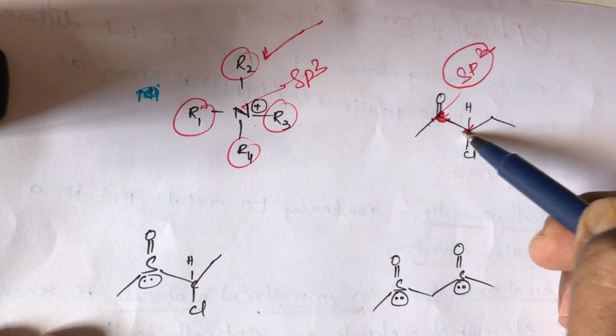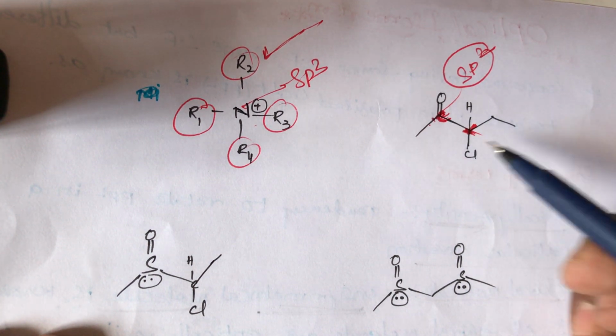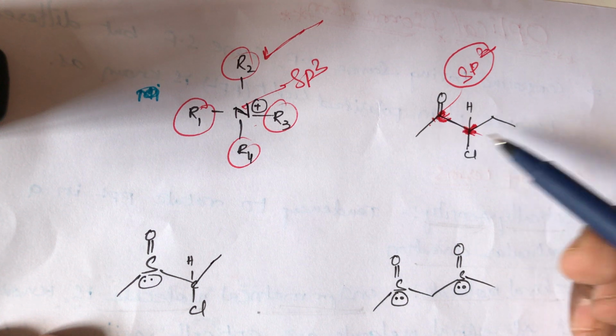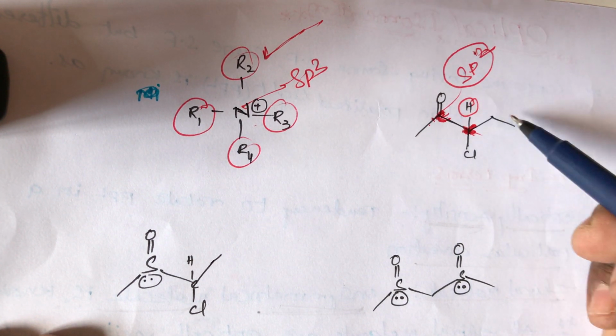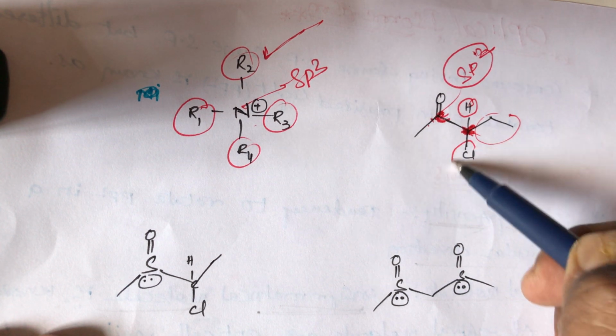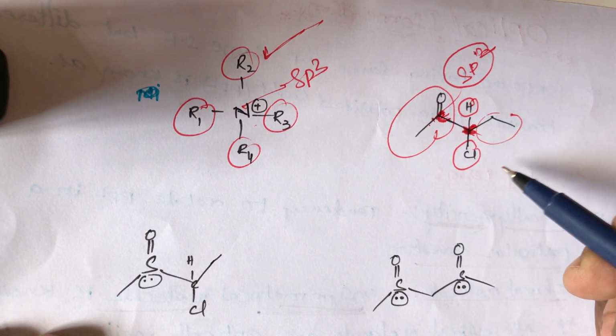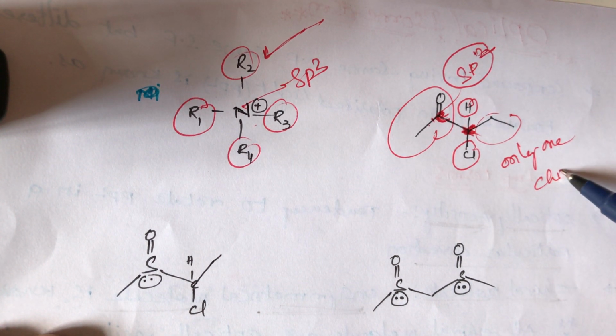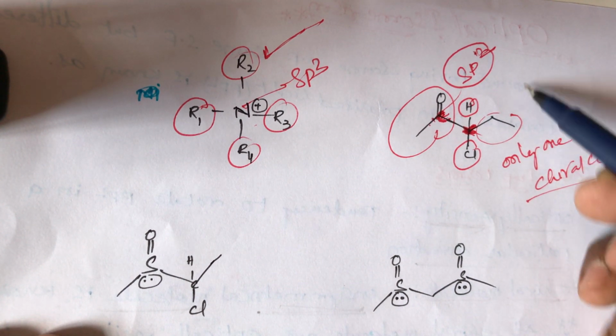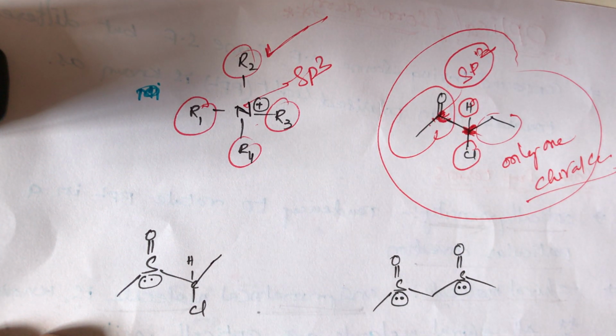Here the second carbon, see, here also a chiral center is there. Here there is only one chiral center. This is sp2 hybridization, and on this carbon one hydrogen is there. This completes one ethyl group, and one chlorine is there. This is one complete compound. So here there is only one chiral center. In this compound only one chiral center is there.